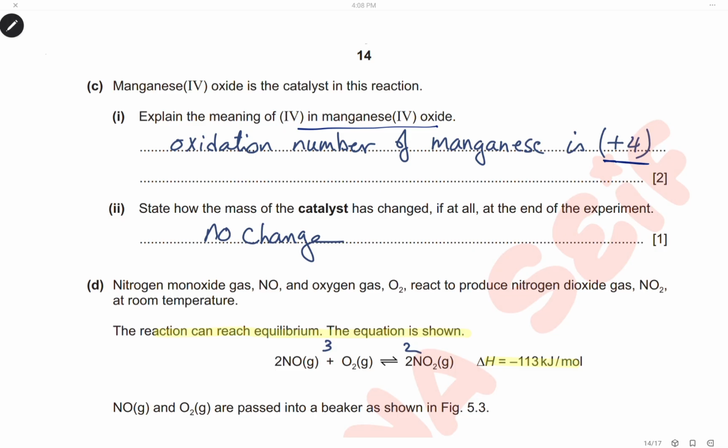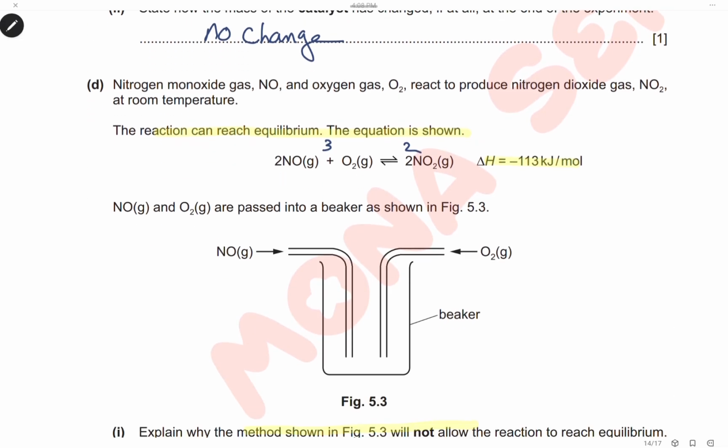Of course, a catalyst is a substance that increases the rate without being chemically changed at the end, so the mass of the catalyst will be the same. Here we have to write: no change in the mass of the catalyst.